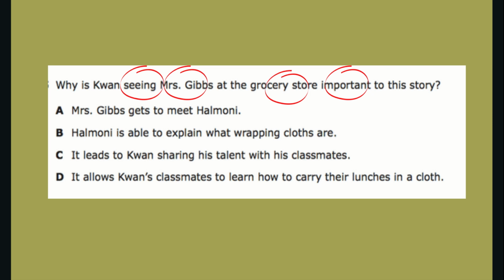Why is Kwan seeing Mrs. Gibbs at the grocery store important to this story? Is it A, Mrs. Gibbs gets to meet Harmony, B, Harmony is able to explain what wrapping cloths are, C, it leads to Kwan sharing his talent with his classmates, or D, it allows Kwan's classmates to learn how to carry their lunches in a cloth?